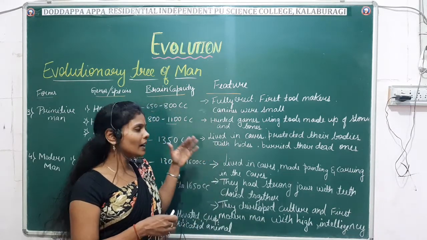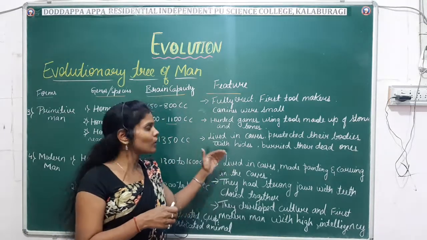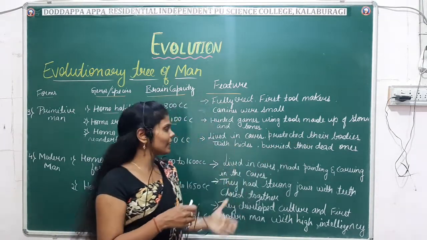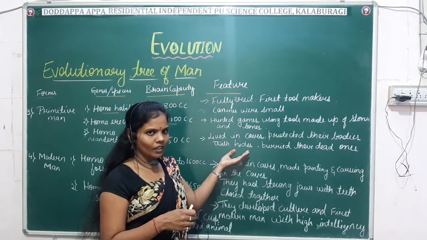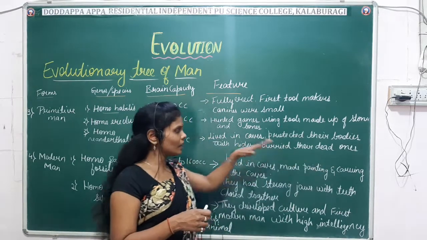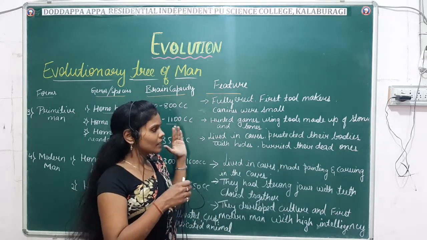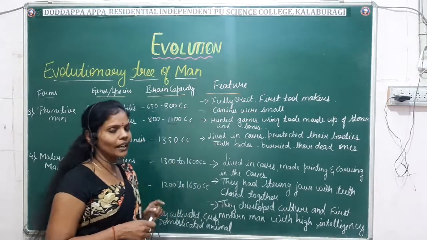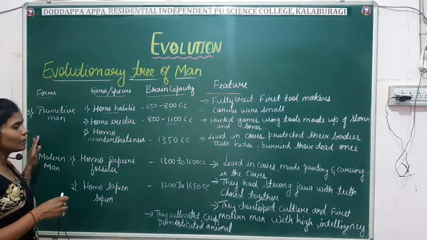They were primitive, and they were adapted for living in the caves, and they protected their bodies with hides or the feathers, and they buried their dead ones. Here you can see that the dead ones were buried. Fine. So these are the features which were adopted by the primitive man.